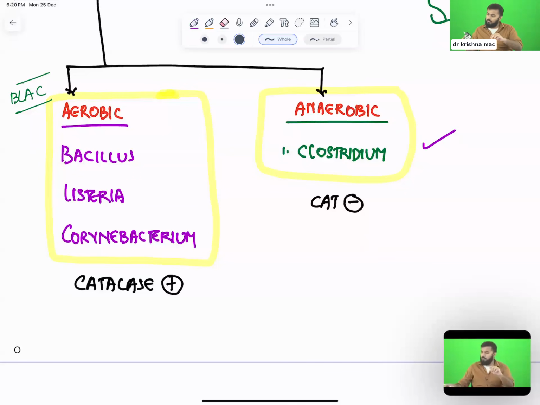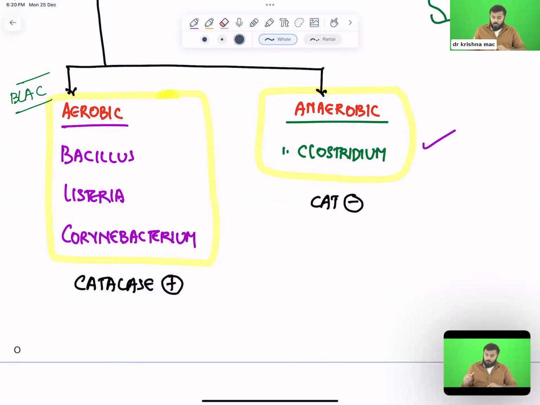Remember this: definitely one question will come from Clostridium species in any exam you take. Very important.